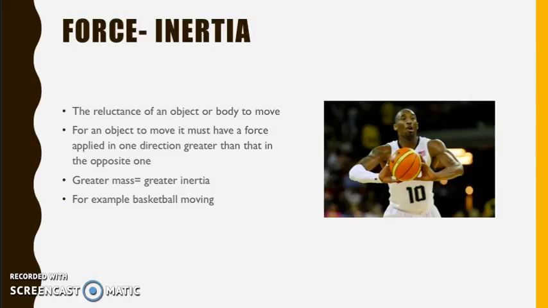So, for example, a basketball will only move if a force is applied to it. This could be a player pushing it in a pass. Comparing it to getting a bowling ball moved, the bowling ball would require a much greater force for it to overcome its inertia compared to the basketball.